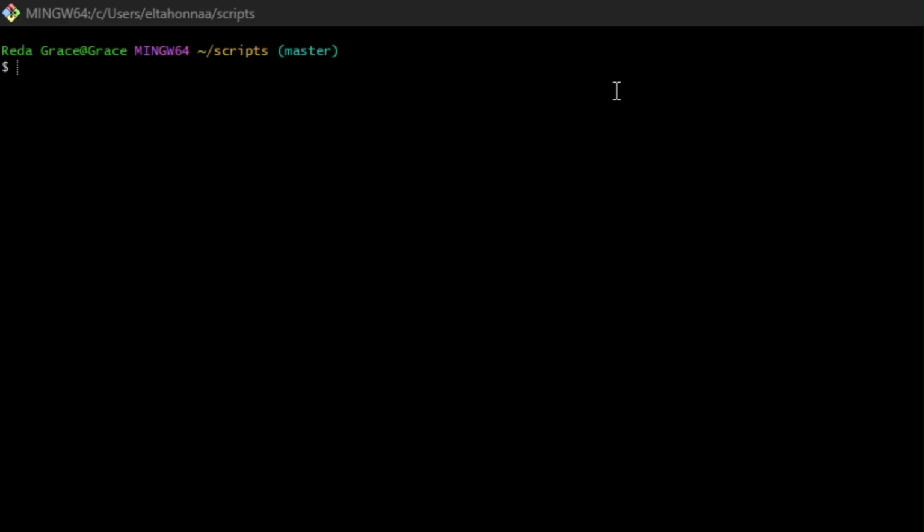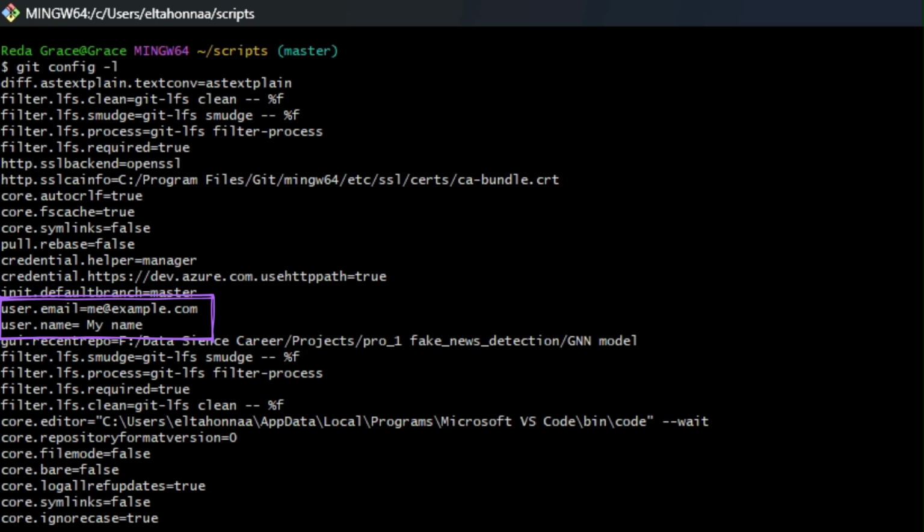Our shiny new Git repository can now be used to track changes to files inside of it. But before jumping into that, let's check out our current configuration by using the git config -l command. There's a bunch of info in there, and we won't cover all of it. For now, pay special attention to the user.email and the user.name lines, which we touched on briefly in an earlier video. This information will appear in public commit logs if you use a shared repository. For privacy reasons, you might want to use different identities when dealing with your private work and when submitting code to public repositories. We'll include more details about changing this information.